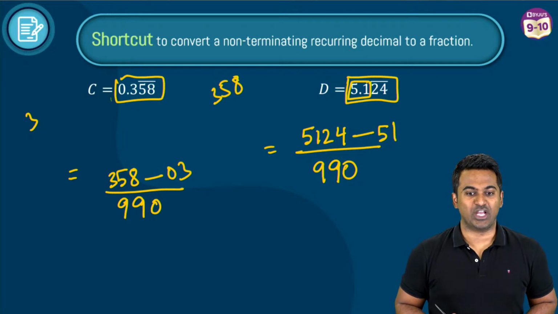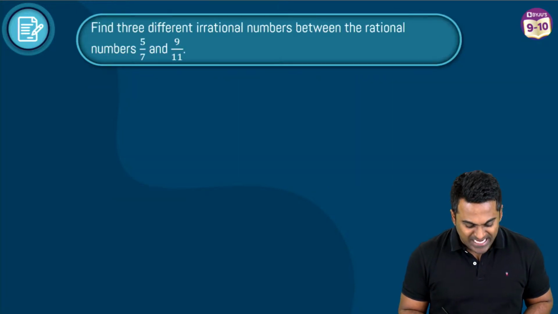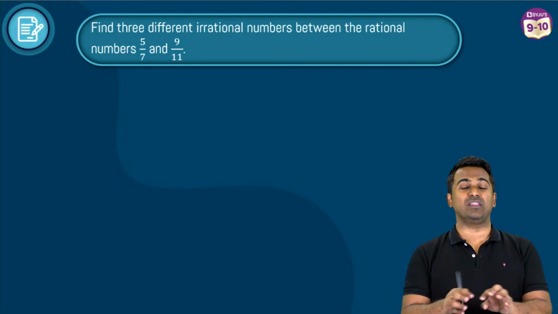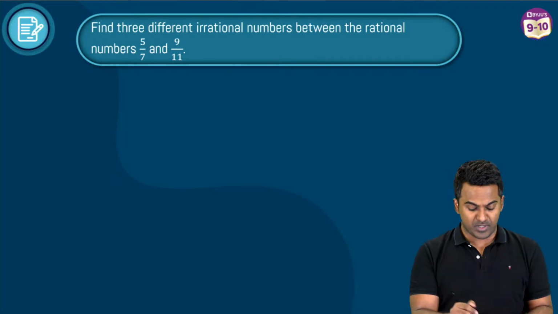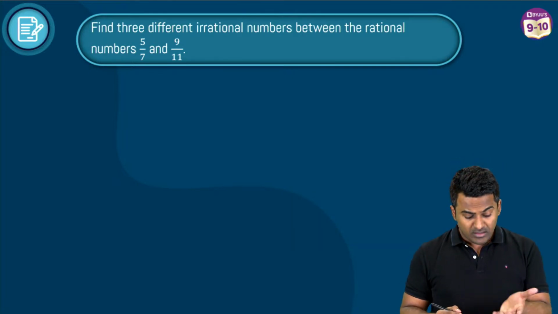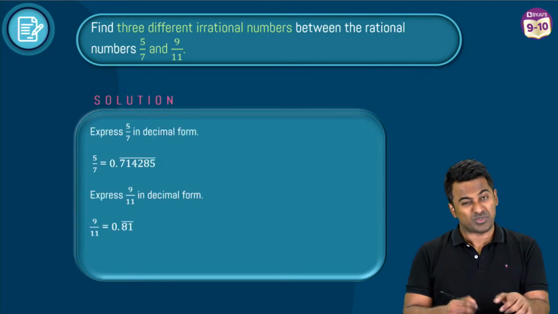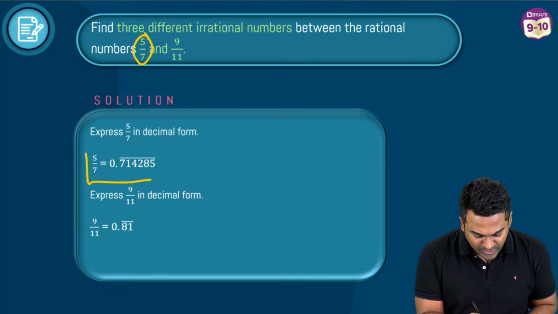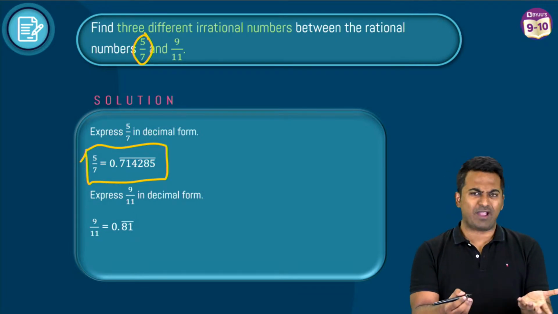Awesome. Shall we move on to the next problem now? I think we should be, right? Cool. So find 3 different irrational numbers between these 2 rational numbers. So far, in the first 2 questions, if you remember, we found out rational numbers between 2 rational numbers. Now we're going to find irrational. Now this is easier than rational actually because you can pretty much do anything you want to here. 5 divided by 7. First thing that you need to do here is convert it into a decimal. So you have to do that by division.